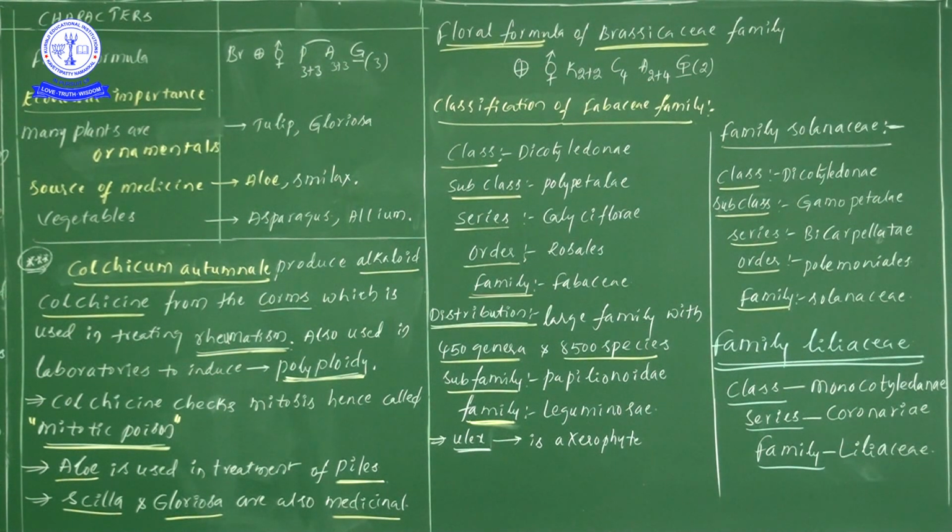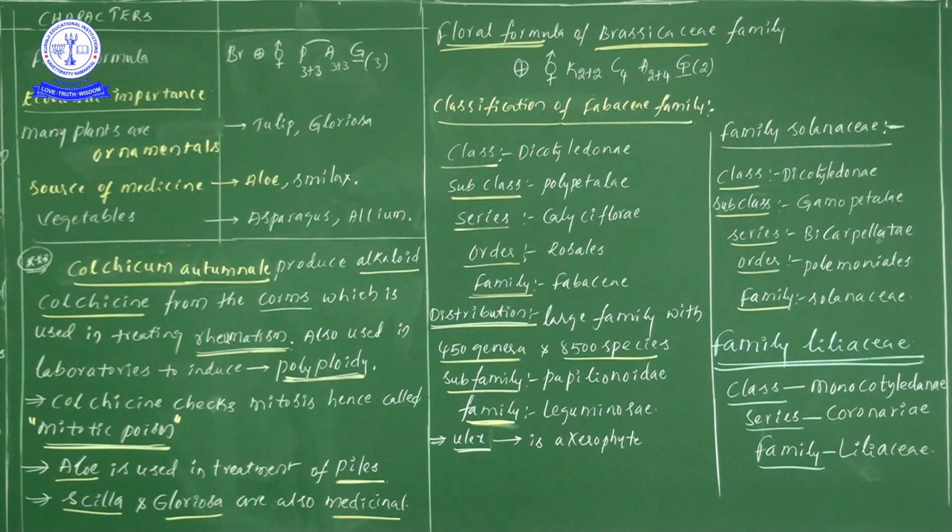Next, let us see one by one. K means calyx, whose members are sepals. The sepals arrangement is a 2 plus 2 condition, so try to remember it carefully. Next one is C, which means corolla members. How many corolla members are there? 4. The corolla members are petals.